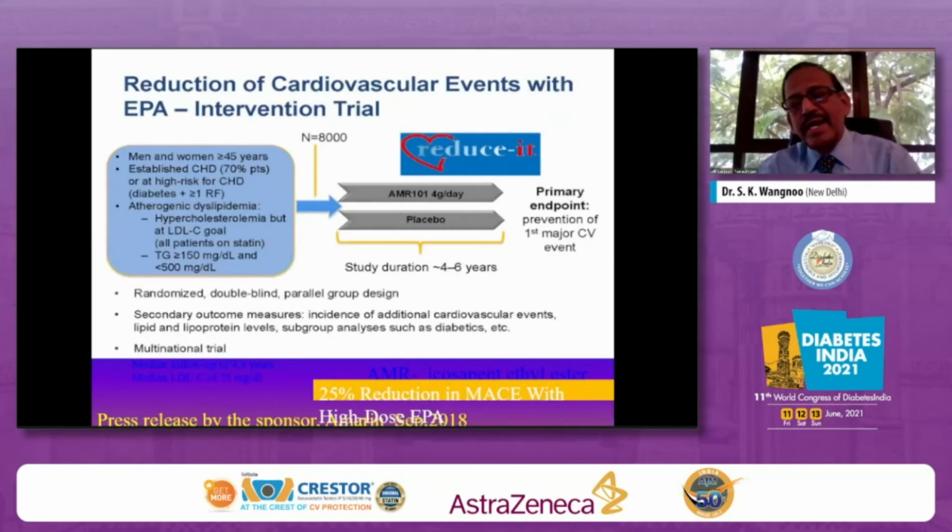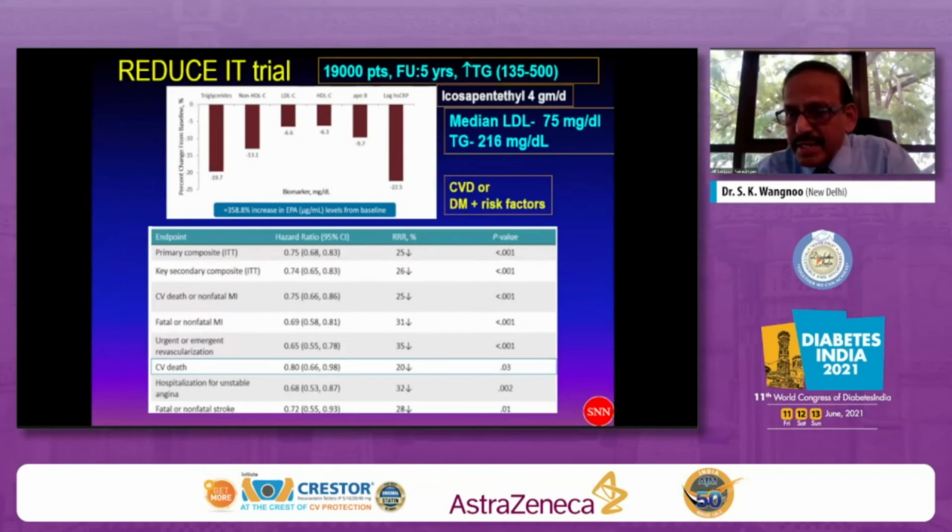Where is the evidence to add any drug for triglyceride reduction at the same time getting a benefit? So far, we have not got any sort of evidence, but luckily, we have now got the evidence from the REDUCE-IT trial, which has shown icosapent ethyl given 2 grams in the morning, 2 grams in the evening, had benefited these patients who were diabetic with higher levels of triglyceride, with almost normal levels of LDL cholesterol. In the long follow-up, it resulted in about 25% reduction in the primary endpoints and 26% reduction in the secondary endpoints and 20%, 26% reduction of cardiovascular death, which had been identified in the REDUCE-IT trial.